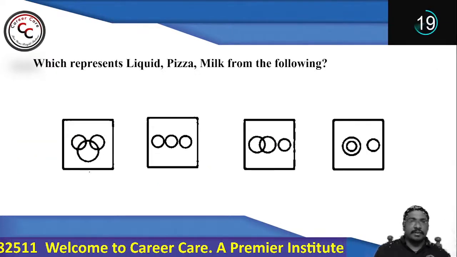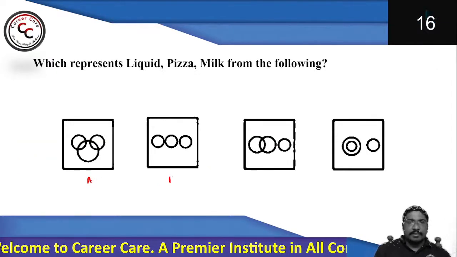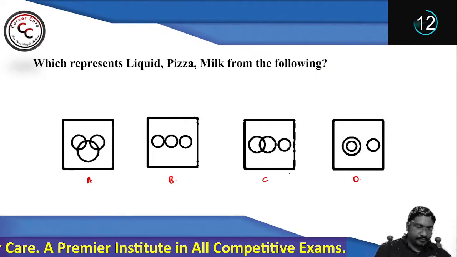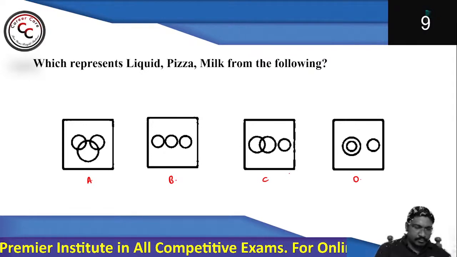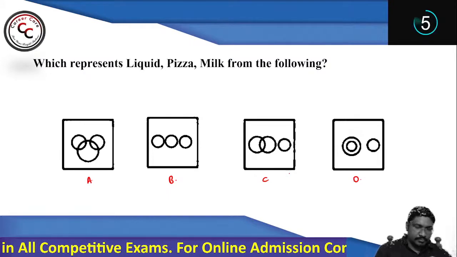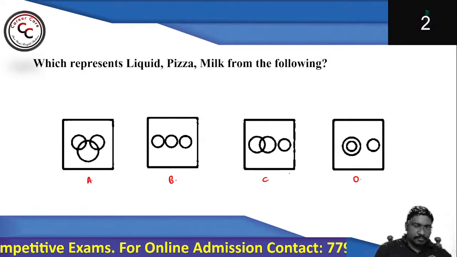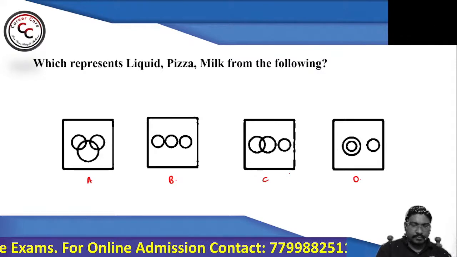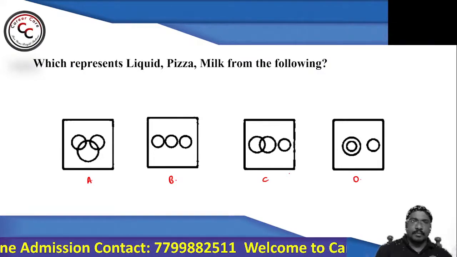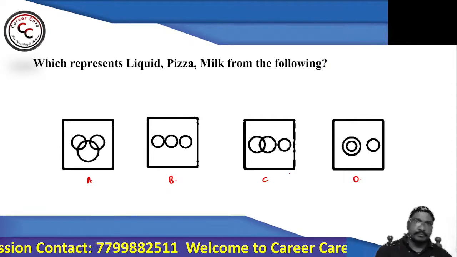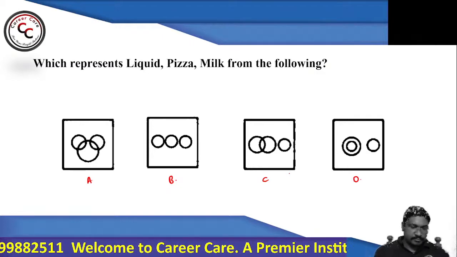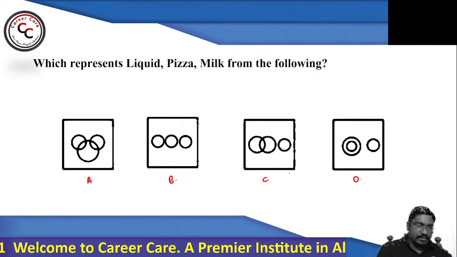Now look at this particular question. See and tell me what your answer says. This question is purely based on logical Venn diagrams. So these are the four different options: A, B, C, D. Liquid, pizza, and milk. Option A.